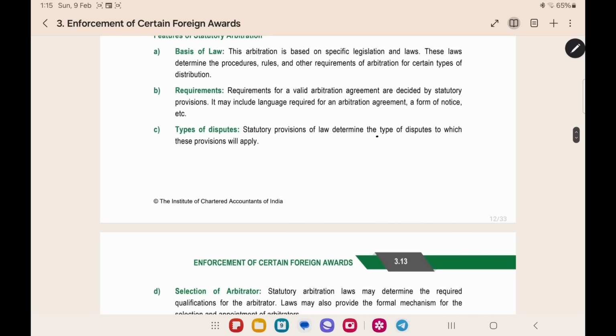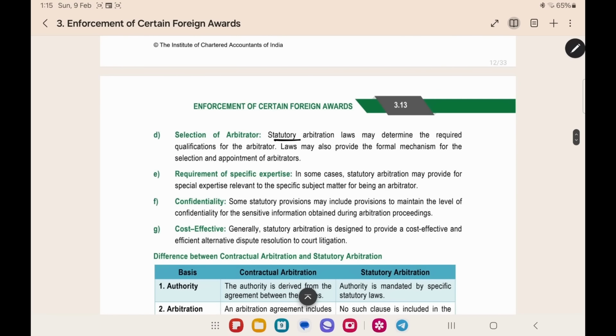Statutory provisions determine the type of disputes to which these provisions will apply. Upon which disputes the statutory arbitration will apply, that will be decided by the law. Selection of the arbitrator. Statutory laws may determine the required qualification for the arbitrator. In case of statutory arbitration, the qualification of the arbitrator will be given in the law. It may also give the formal mechanism to select the arbitrator. There will be a separate mechanism for appointing the arbitrators. Under the law itself, it will be given.